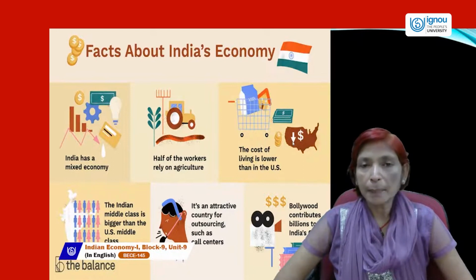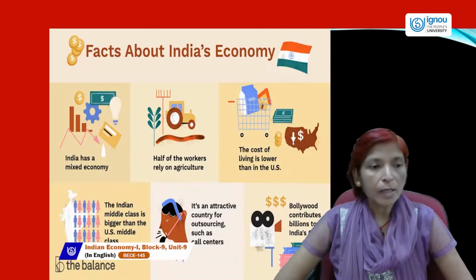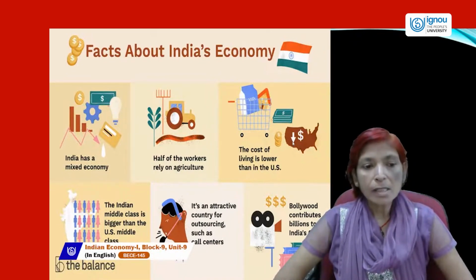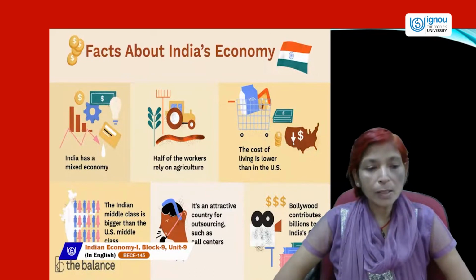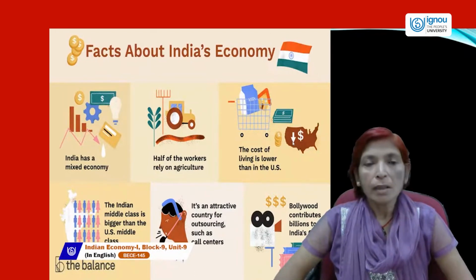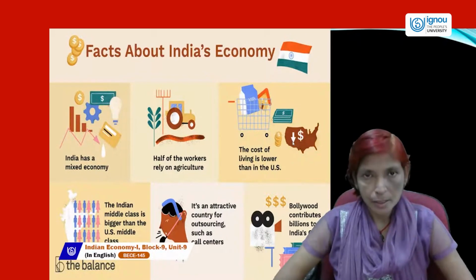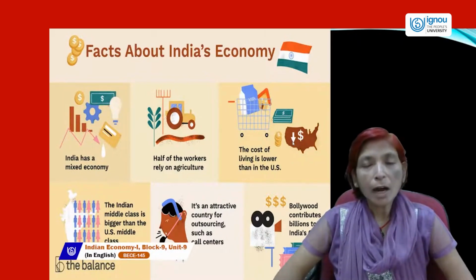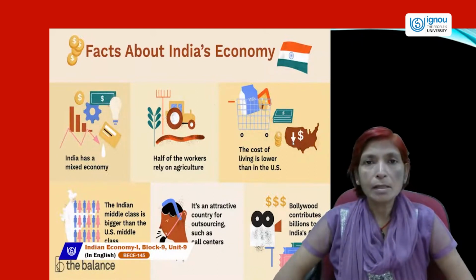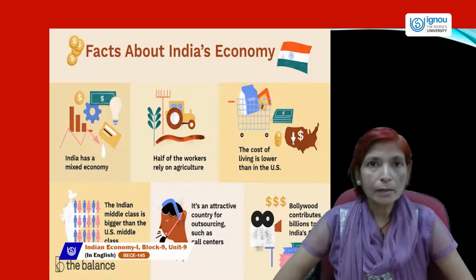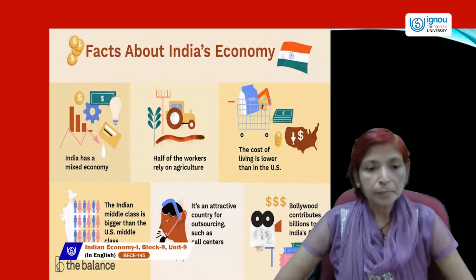But the US economy is a capitalist economy. The Russian and Chinese economies are socialist economies. So India's economy is a developing economy, not a fully developed economy. Next, the Indian middle class is bigger than the US middle class. The third fact about the Indian economy is that half of the workers depend upon the agriculture sector for employment. It means more than half of the country's people are still engaged in the agriculture sector for employment.